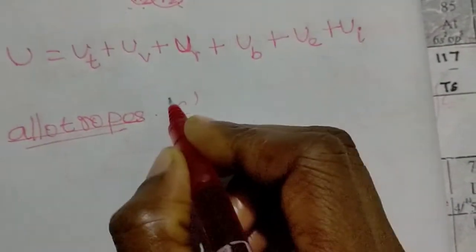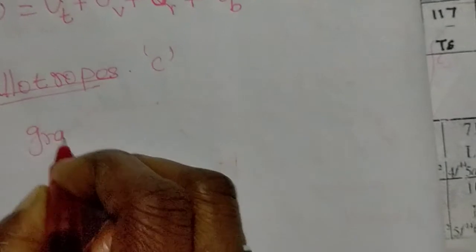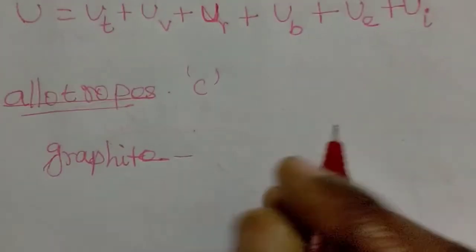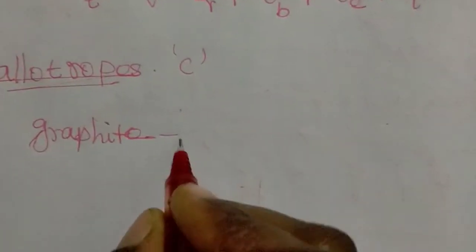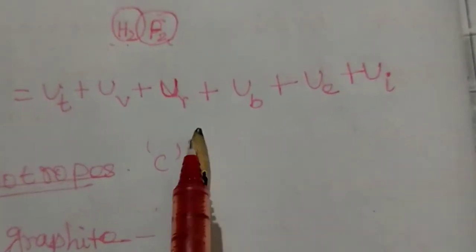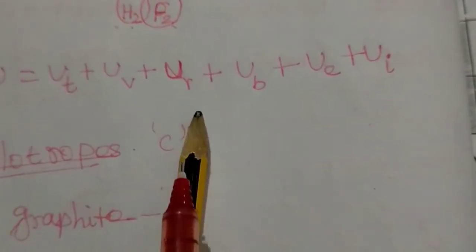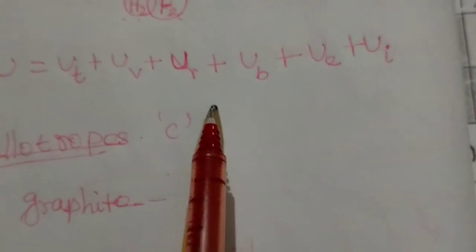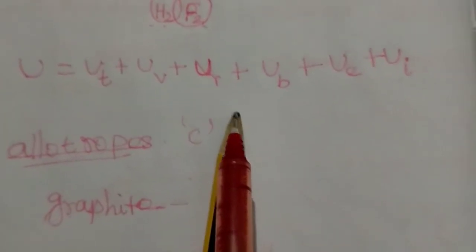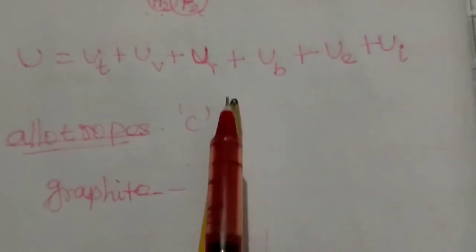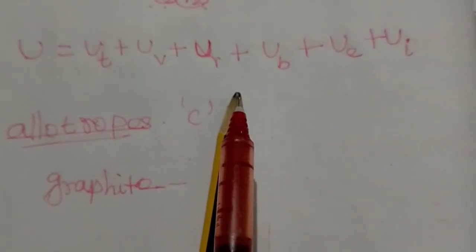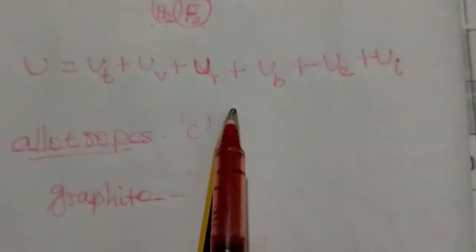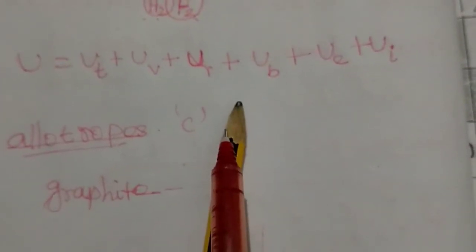Take the example of graphite, which we use daily in a pencil. The black one in the center of the pencil is a carbon compound, but it is present in a different structure and the bonding is also different in graphite.